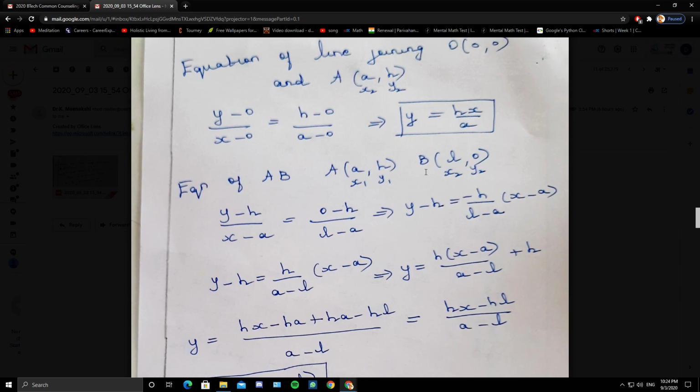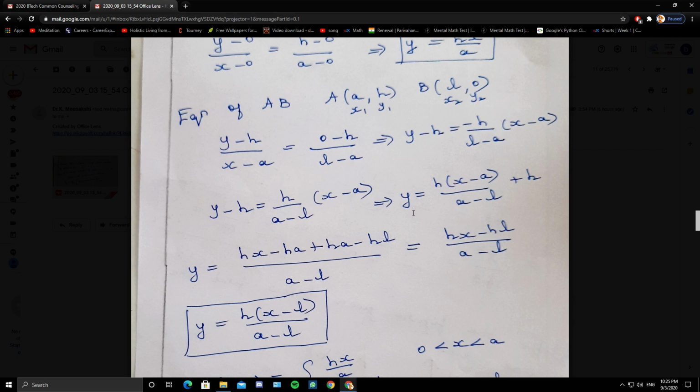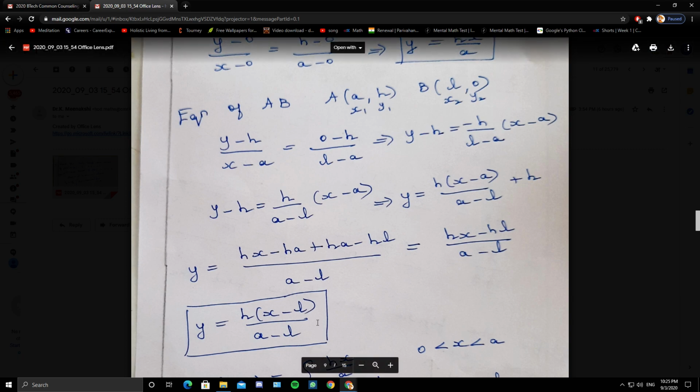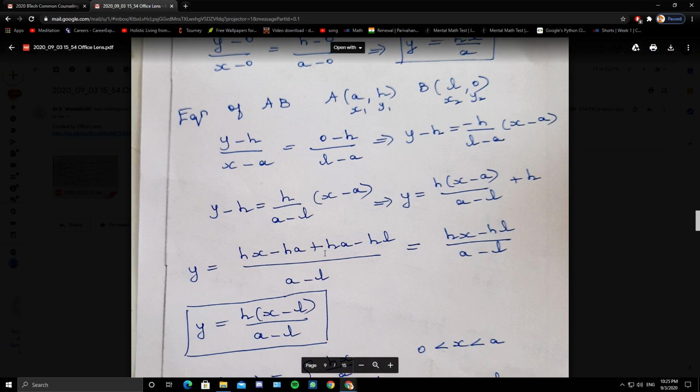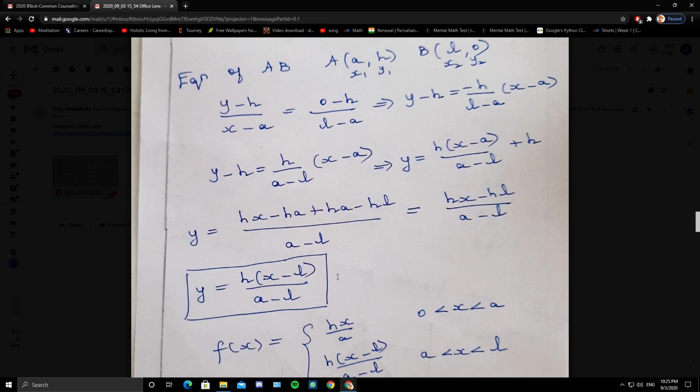Take the points (a, h) and (L, 0): x1, y1 is (a, h), and x2, y2 is (L, 0). So (y minus y1) by (x minus x1): y minus h by x minus a equals 0 minus h by L minus a. On simplification, you will get y minus h equals h into (x minus L) by (a minus L). Then the next step, I have taken h to the right side, taken the LCM, and a gets cancelled. So y equals h times (x minus L) by (a minus L).